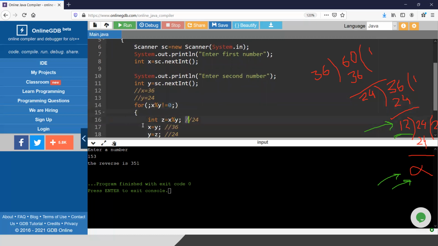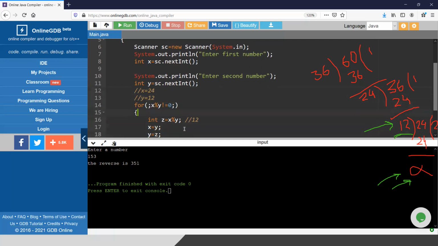Okay, let me delete all this comment section. I will calculate fresh. Now again, 36 % 24 is not equal to 0. Yes, if you divide 36 by 24, the remainder is not 0. So again, z equals 36 % 24, that is 12. Now x equals y, so x will become 24, and y will become z. What is the value of z? It is 12. So y will be 12, by these three lines.